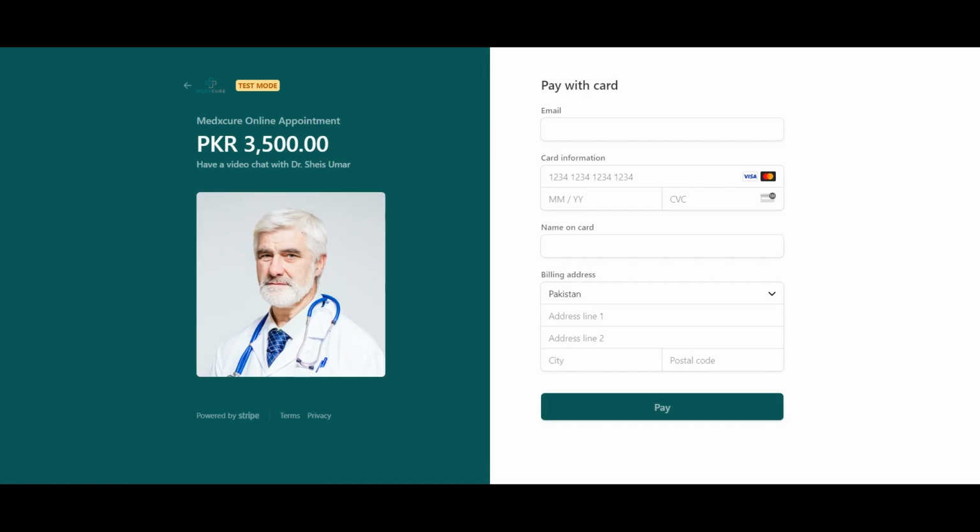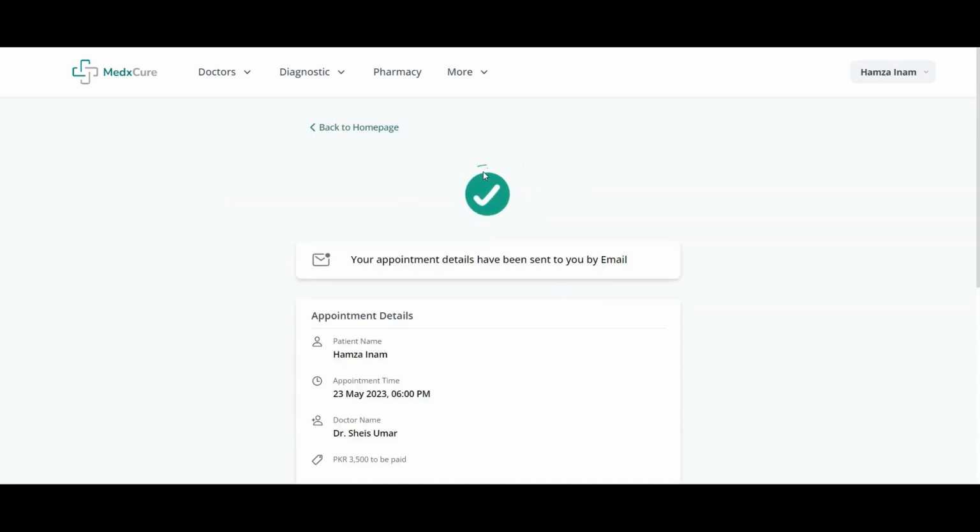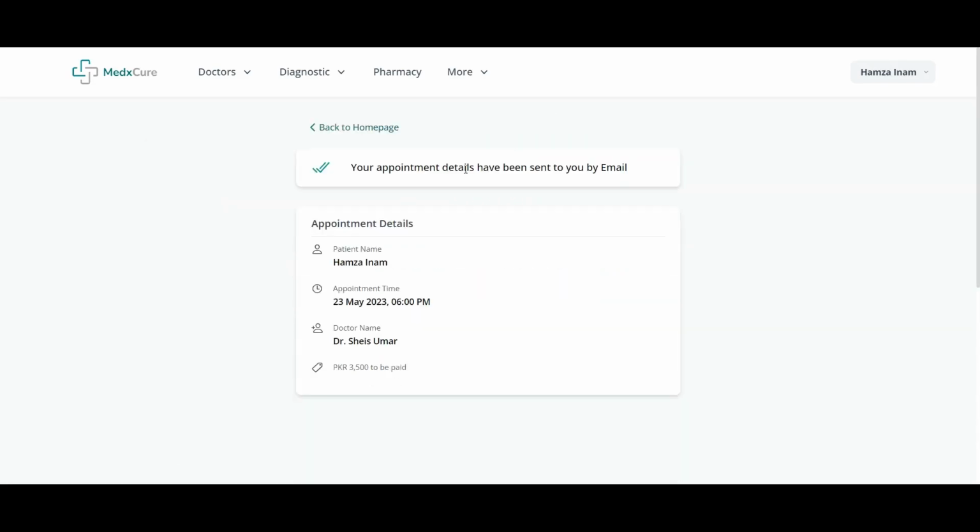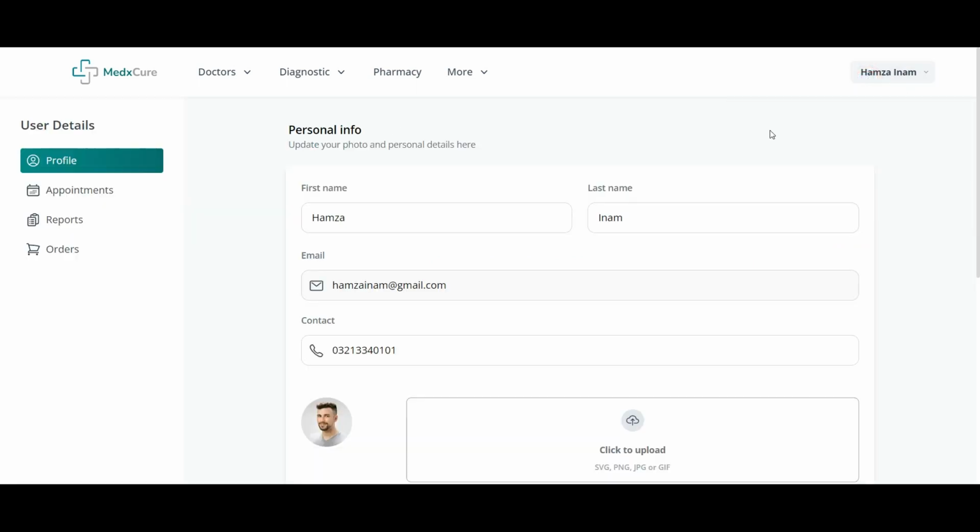Now I will quickly fill the details. I have filled the details. Now I will click on pay. This is Stripe. So the appointment is successfully booked and we have received an email notification from the platform. The user can go onto the user dashboard.